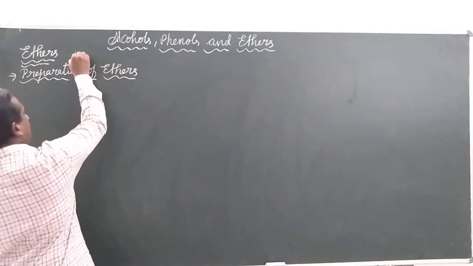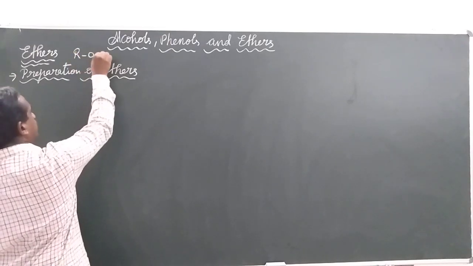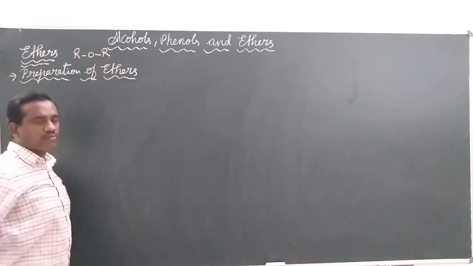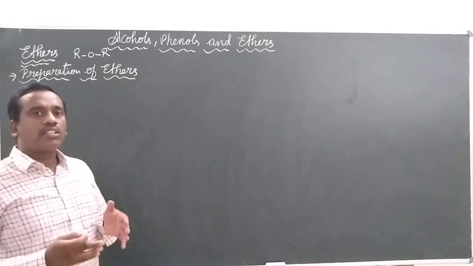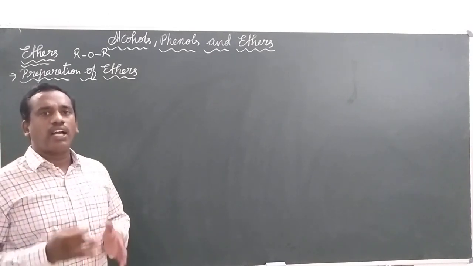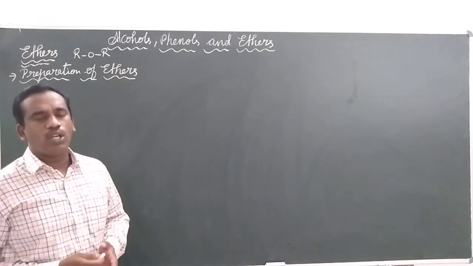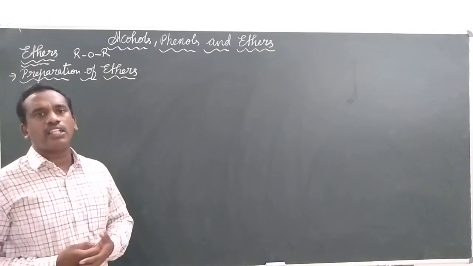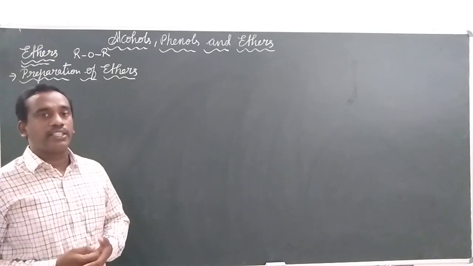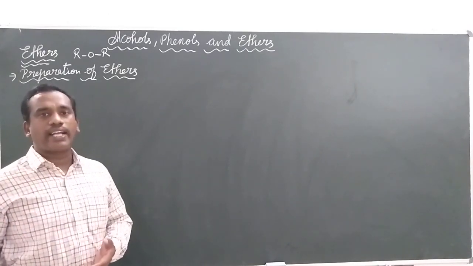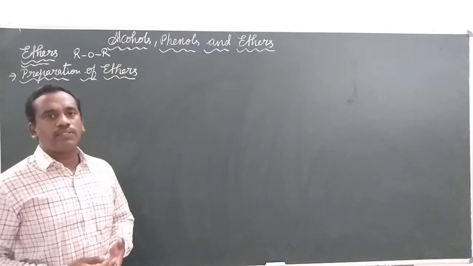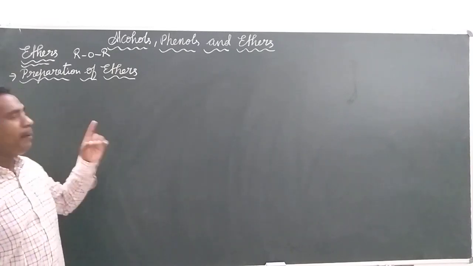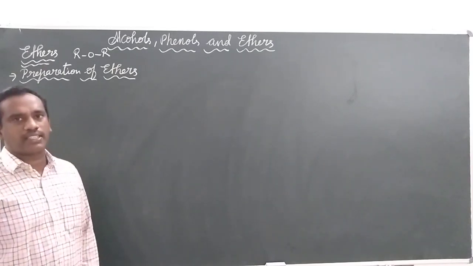The ethers are the group of atoms in which on both sides of the oxygen there are alkyl groups, or on one side there may be an alkyl group and on the other side an aryl group, in the case of alkyl aryl ethers. Now in this video we are going to discuss the preparation of the ethers.